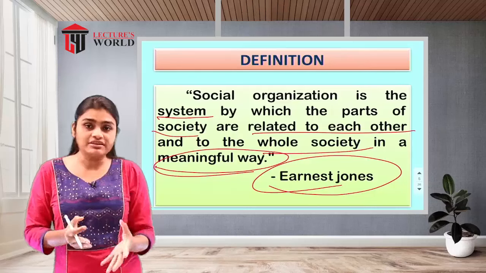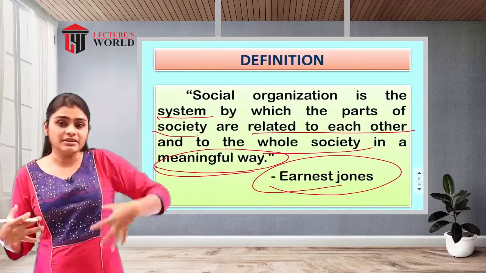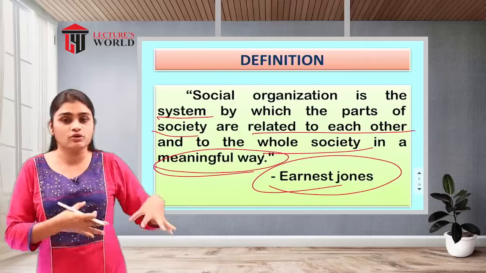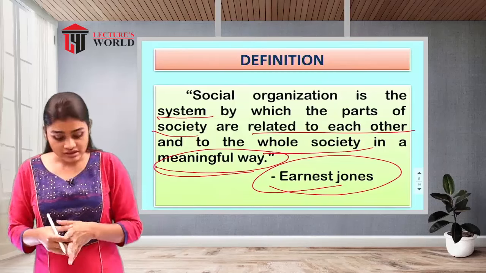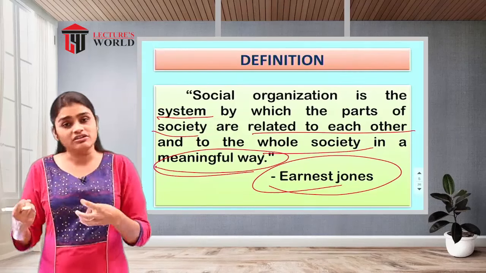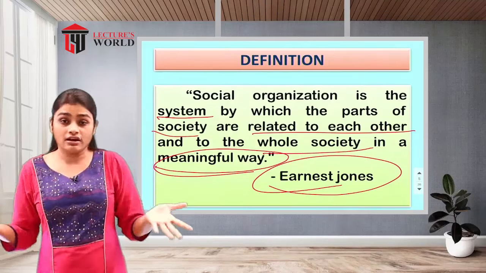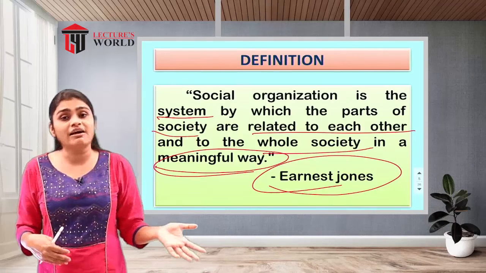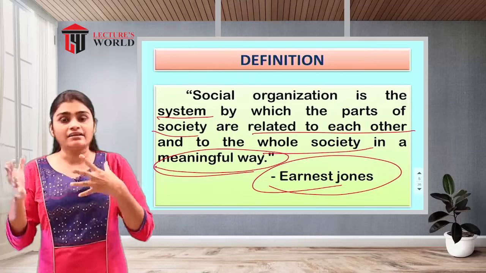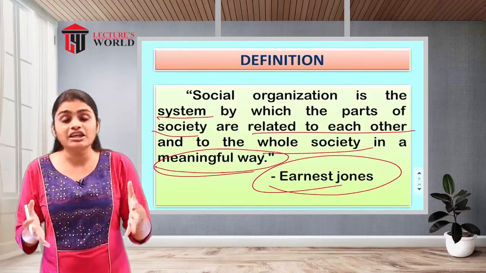So that type of thing will be there in the system, by which the different parts of the society, either different areas, different social groups or different institutions, are related to each other. As we have seen, the family is related to marriage, the education system is related to the family, and the society is also related to the family. So the relation is there between different social groups, and that relation is in a meaningful way.